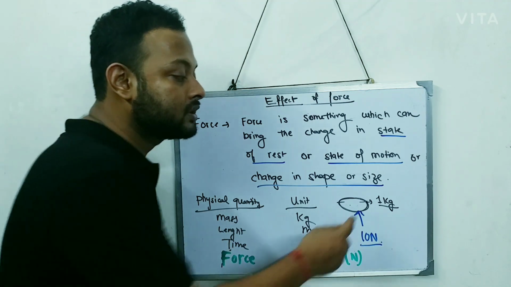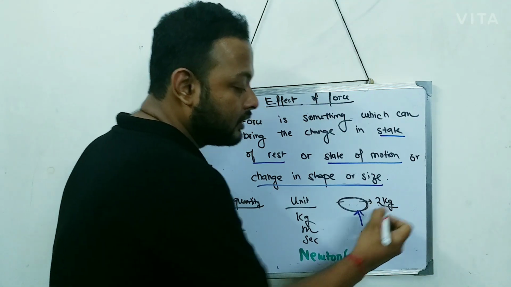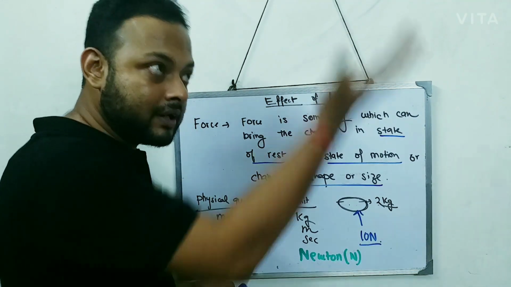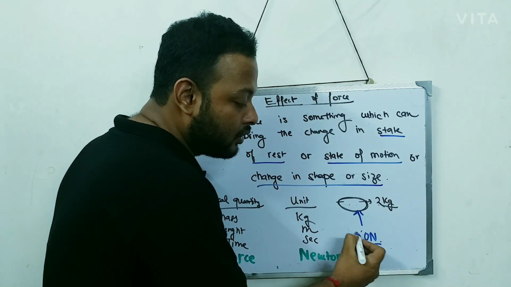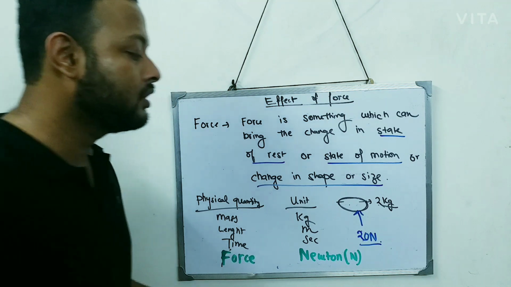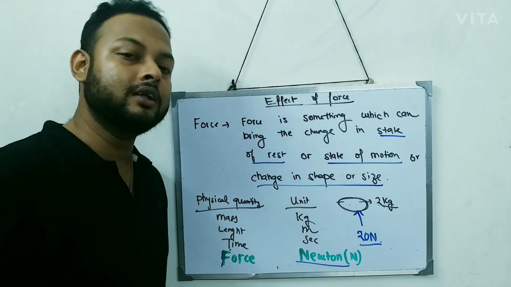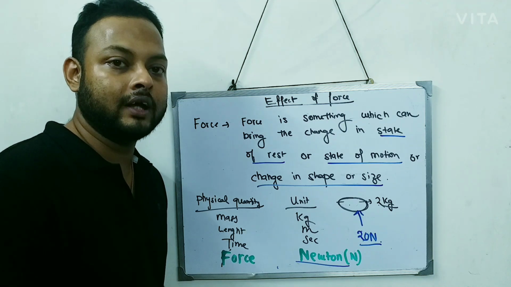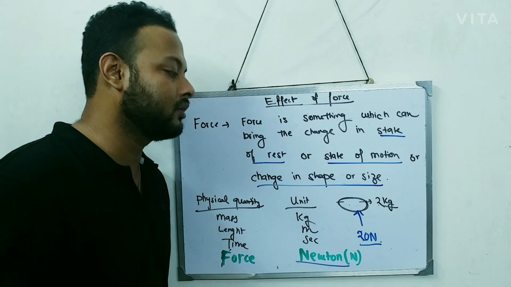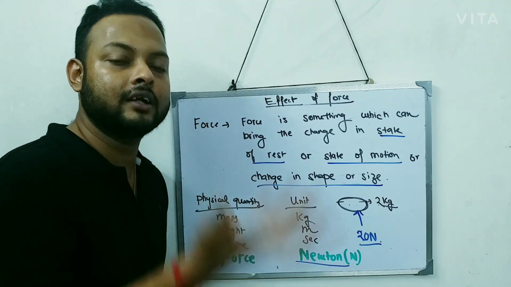If this body is not 1 kg but 2 kg, then how much force do I require to lift it upward? Now I require a force of 20 Newton. I think it is pretty understandable how much 10 Newton and 20 Newton are. Just remember, to lift a body of 1 kg, I need 10 Newton of force. To lift a body of 2 kg, I need 20 Newton of force. Like that, for 3 kg, 30 Newton of force.